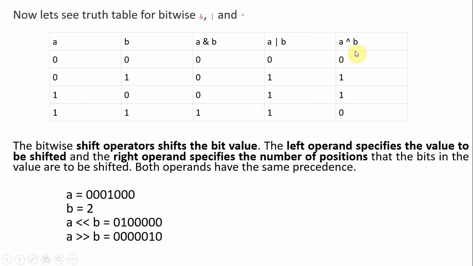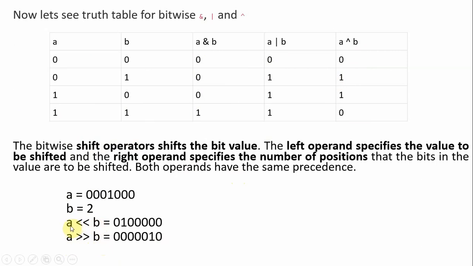When it comes to the XOR, it is a different operation. Whenever both have zeros, it will give 0. Whenever both have ones, it will give 0. In other cases, it will give 1. So that is about the XOR case. Shift operators are new here. We have two shift operators, left shift and right shift.